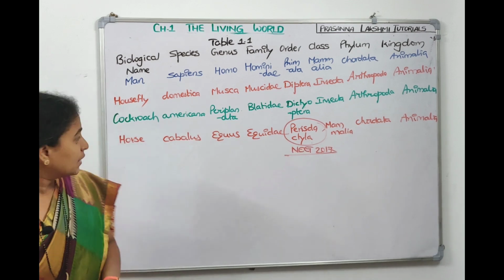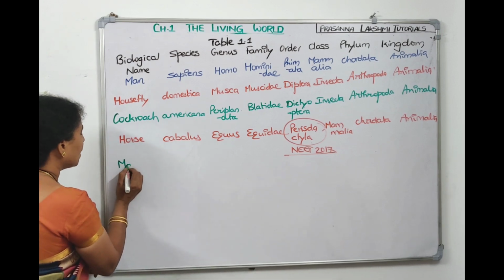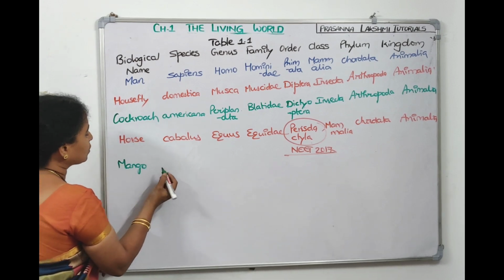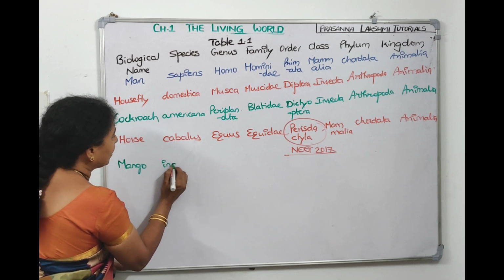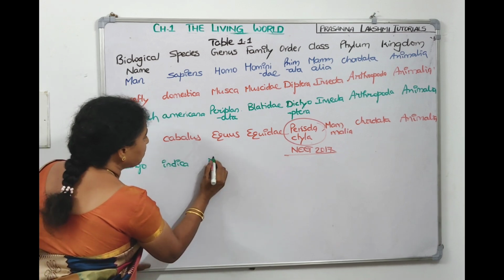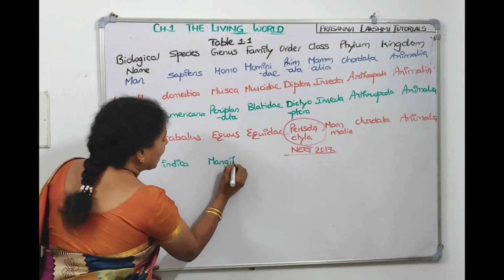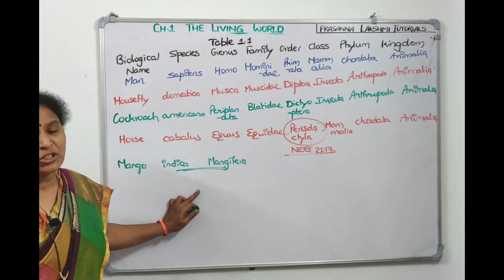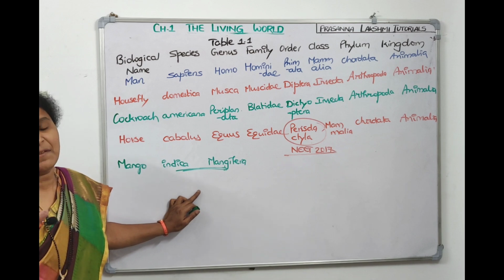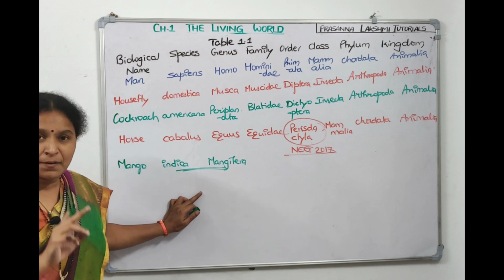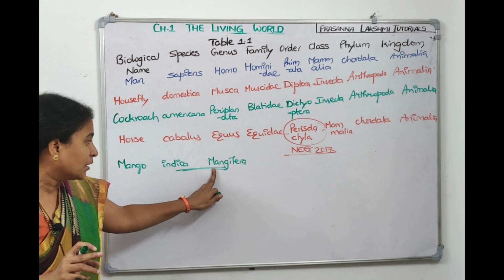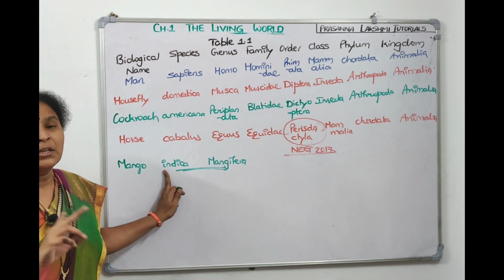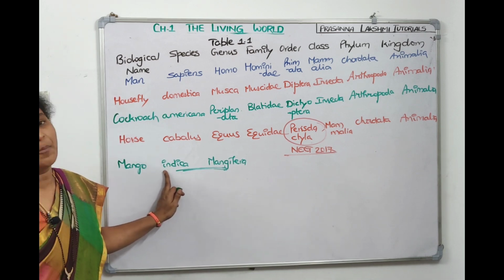There we'll see mango first. We have seen so many times mango, scientific name Mangifera indica. Indica is a species name. Mangifera is a genus name. This also they asked twice in NEET examinations. Mangifera indica, spelling mistake they will give you. Capital letter, small letter they will shuffle you. Genus name should start with capital letter, species name should start with small letter. So they'll ask you to identify the correct option.